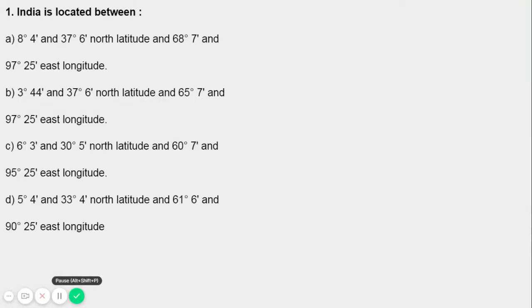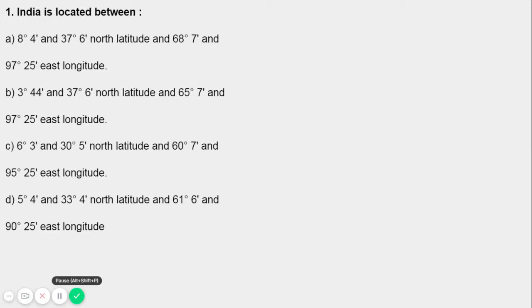Question number 1 is: India is located between. As we know, India is located in South Asia, right? We have studied this topic in our school times. India lies to the north of the equator and lies in the northern and eastern hemisphere, as we all know. So, what's the answer?